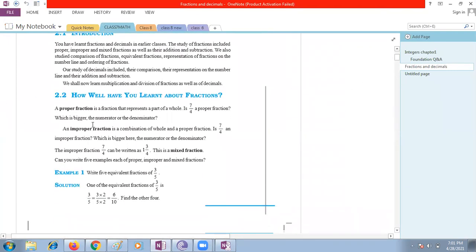The same thing we discussed, the same thing here, proper fractions. A proper fraction represents a part of a whole. Is 7 by 4 a proper fraction? No.